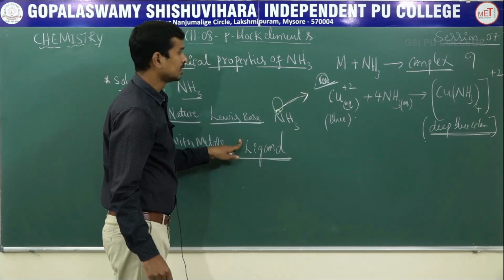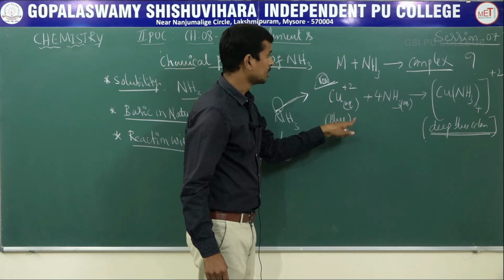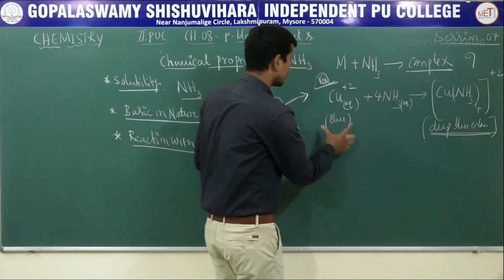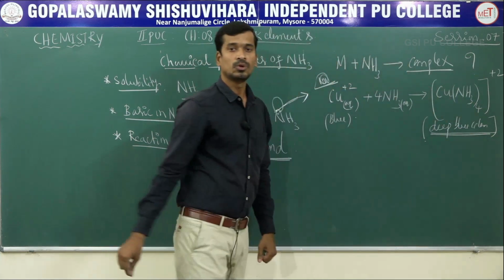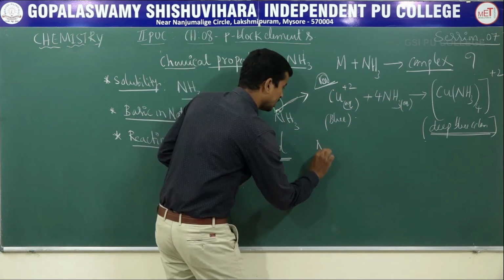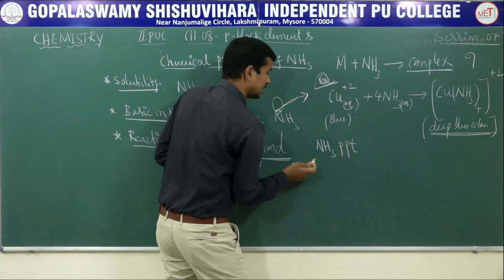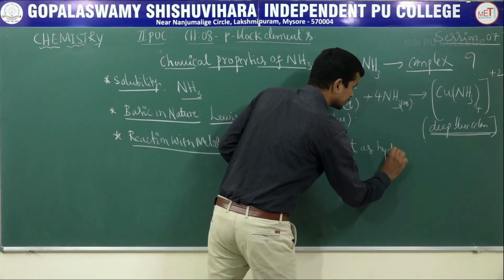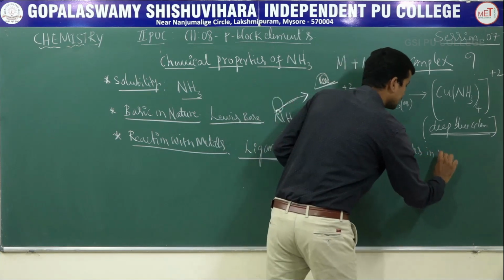Ammonia acts as a ligand and reacts with metal ions like copper to form a coordination complex. This is a light blue color which is then converted into deep blue color. Next, another important point: ammonia gives a precipitate (PPT). Ammonia is precipitated as hydroxides in metal salts.